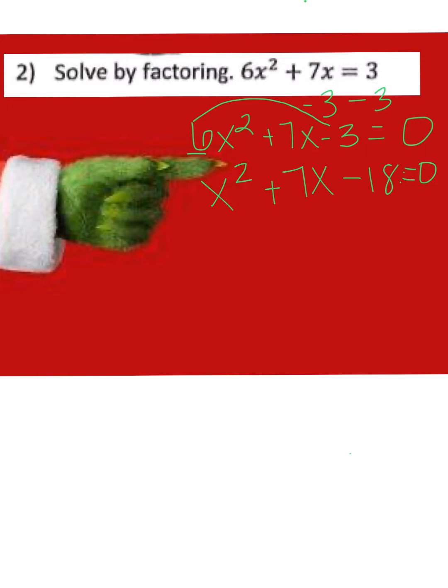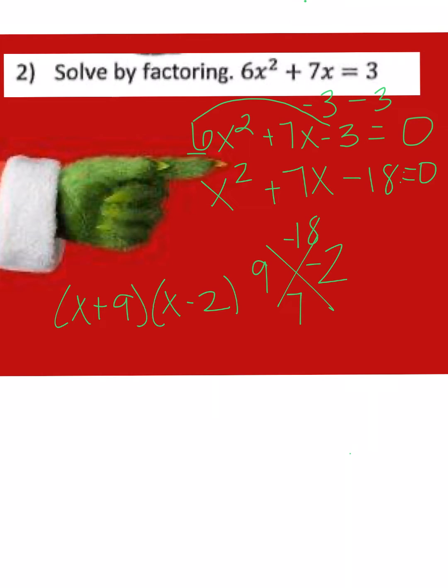All right. So I need to find two numbers that multiply to negative 18 that add or subtract to give me 7. All right, let's try 9 and 2, and one of them is going to have to be negative, and that makes the positive 7 a true story. All right, so I have x plus 9 and x minus 2.